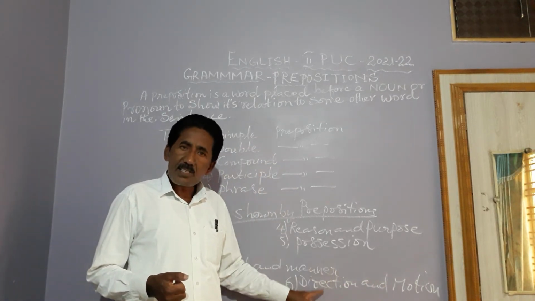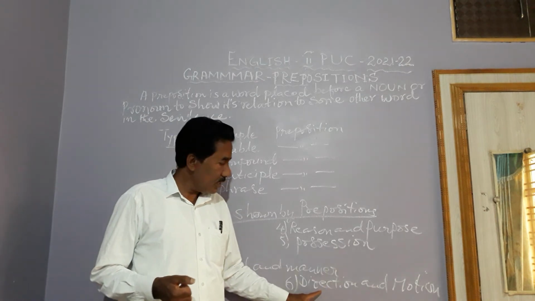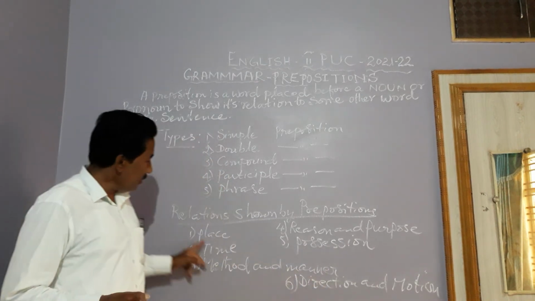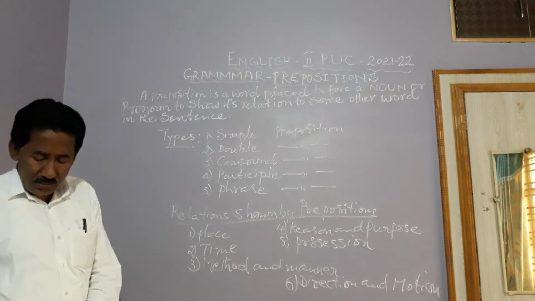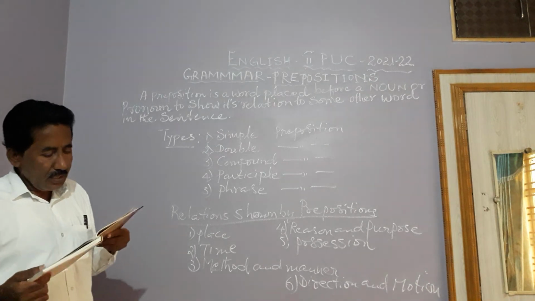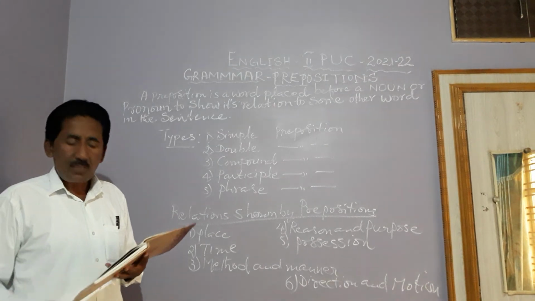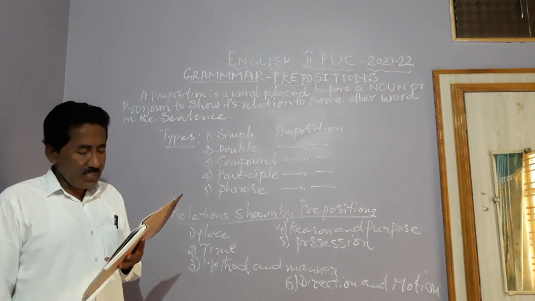So when you come to place, we have various examples here.